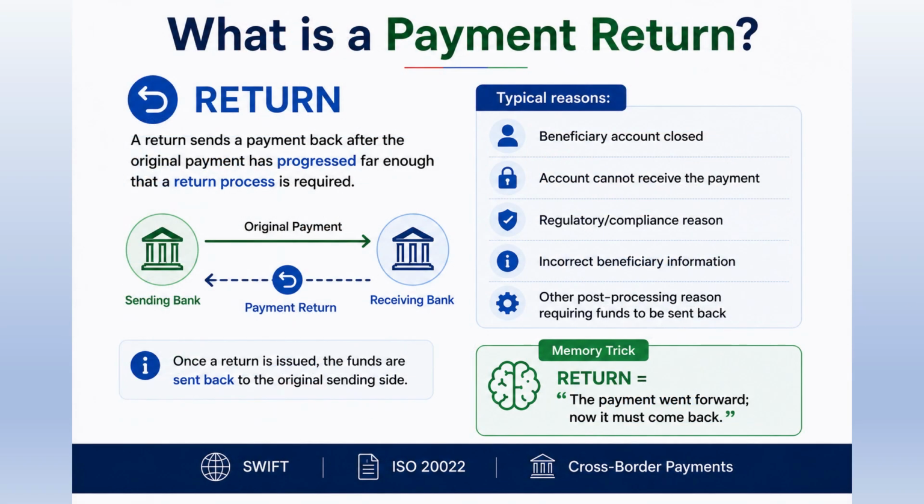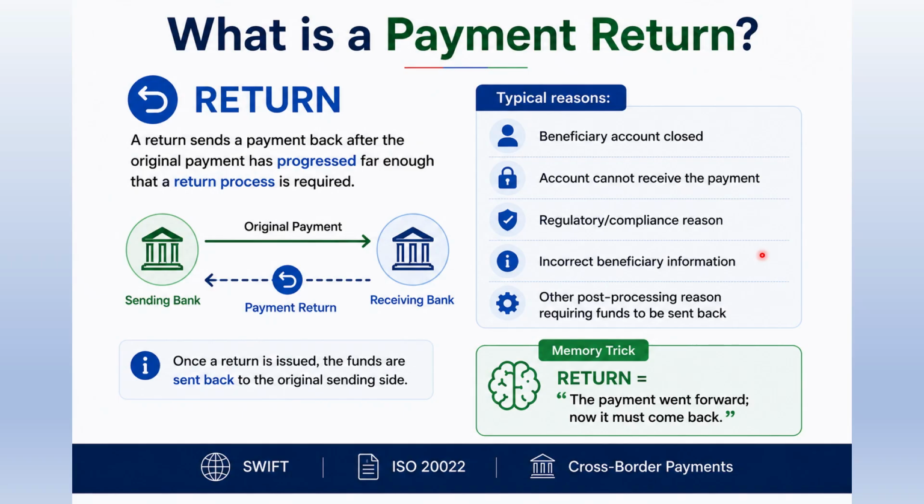Next is return. A return occurs when the original payment has progressed far enough that a return process is required to send the payment back. For example, the beneficiary account may be closed. The account may not be able to receive the payment. There may be regulatory or compliance reasons. Or there may be incorrect beneficiary information or another reason requiring the funds to be sent back. The easiest way to remember return is, the payment went forward, now it must come back.